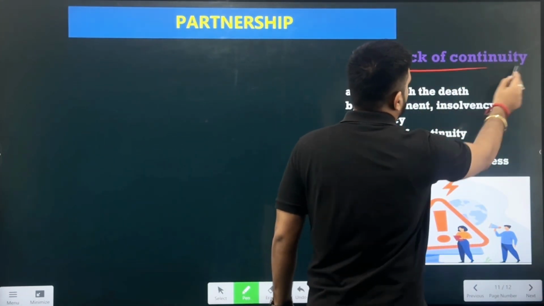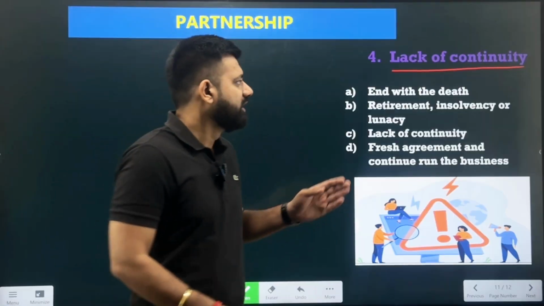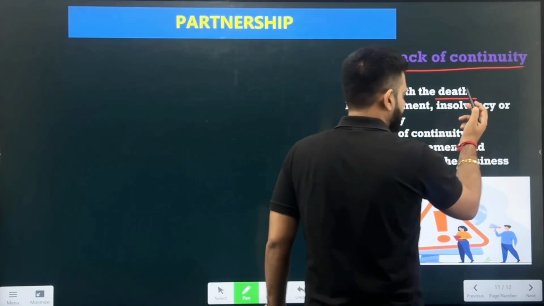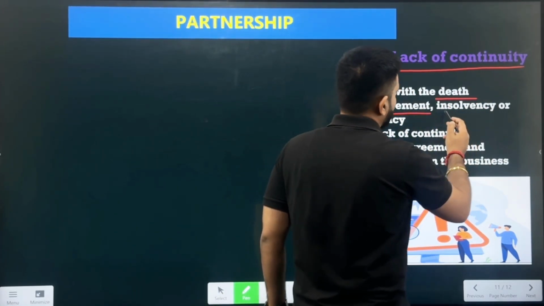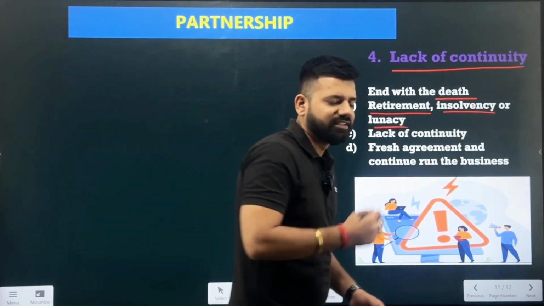Next point is the lack of continuity. Lack of continuity says the business ends with the death. If there is a death of a partner, for example among the three friends, among the three partners, if any of the partners died, there would be an end to the partnership. Why? Because the partnership deed or the agreement was made among the three partners. If there is any partner who is not there in the partnership now, the partnership would come to an end. So if their partner is no more, or there is a retirement of the partner, or the insolvency, lunacy, then the partnership would end.